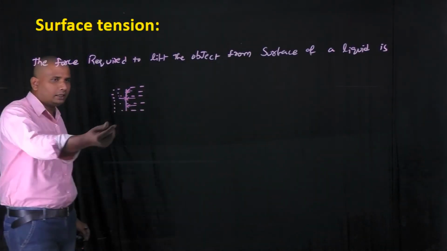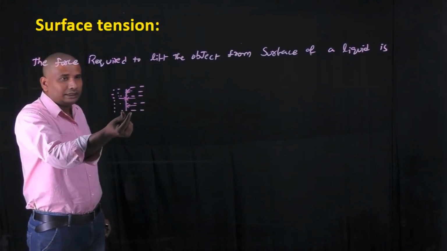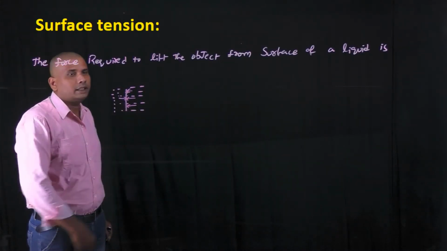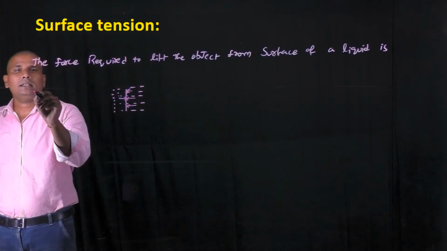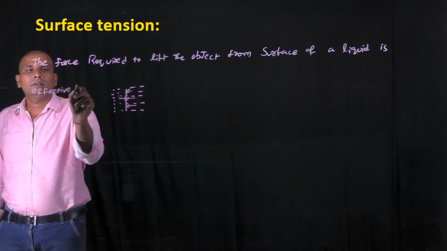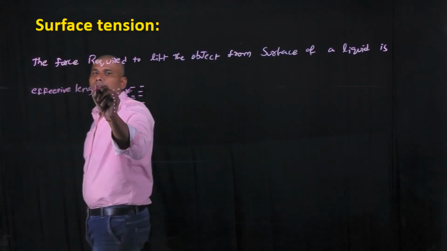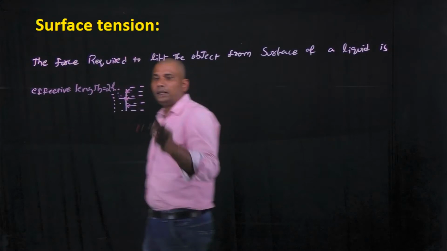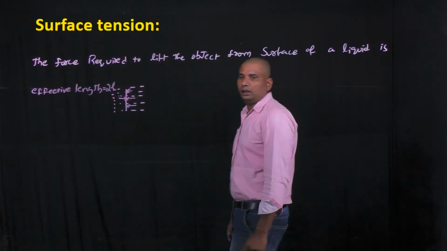Once again, the water is in touch with the needle at both its sides. That's why here the effective length is 2L, where L is the length of the needle.